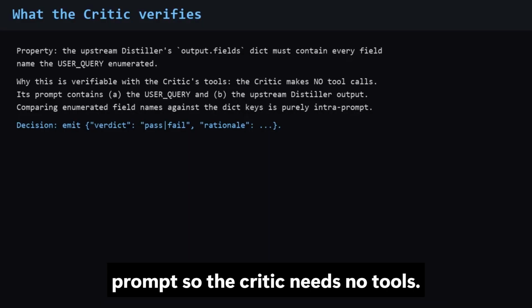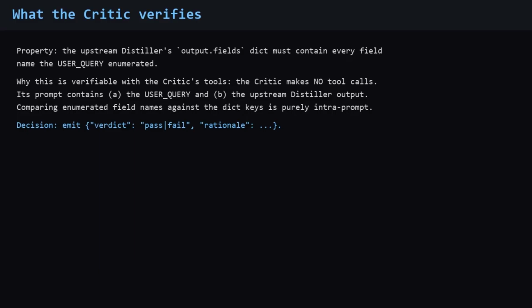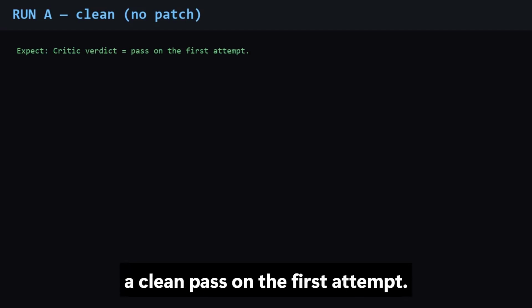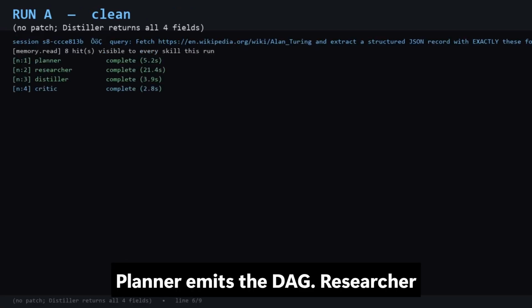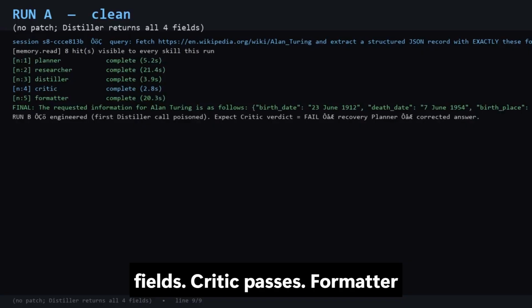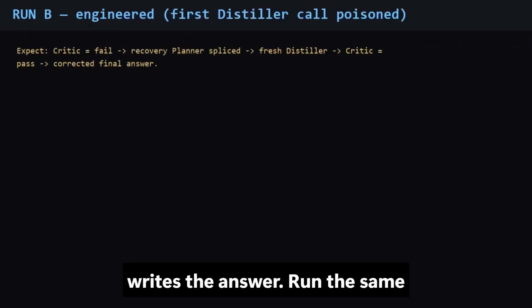This is intra-prompt, so the critic needs no tools. Run A, no patch. We expect a clean pass on the first attempt. Planner emits the DAG. Researcher fetches. Distiller returns all 4 fields. Critic passes. Formatter writes the answer.